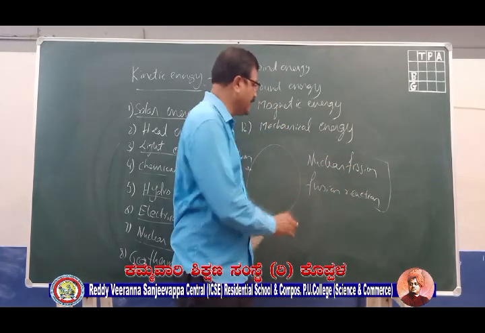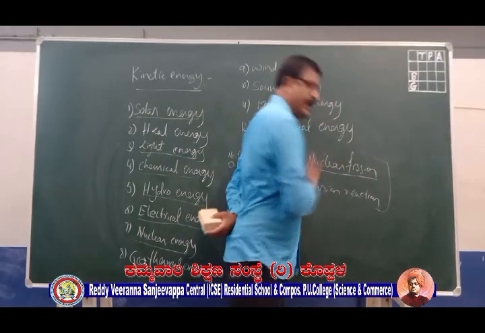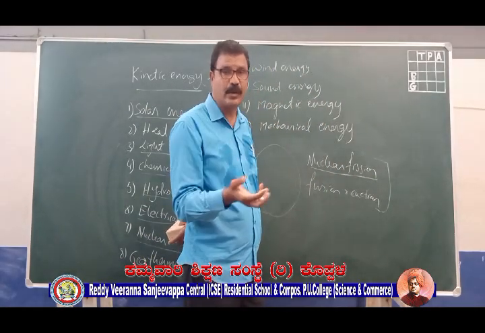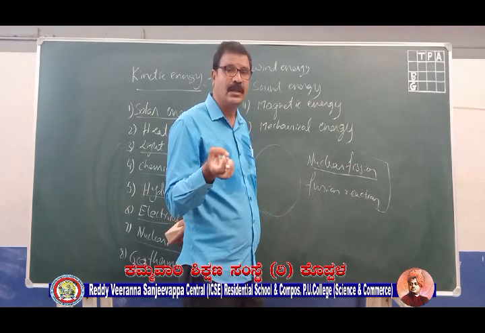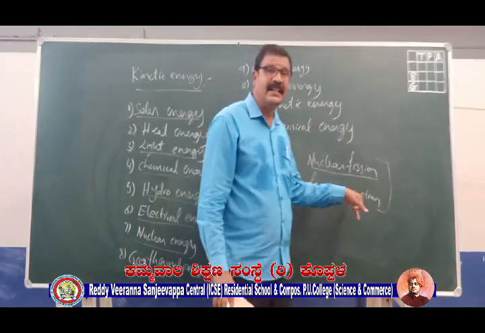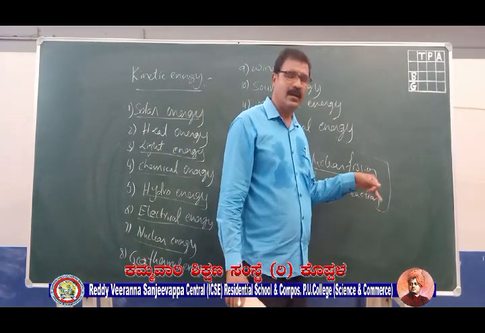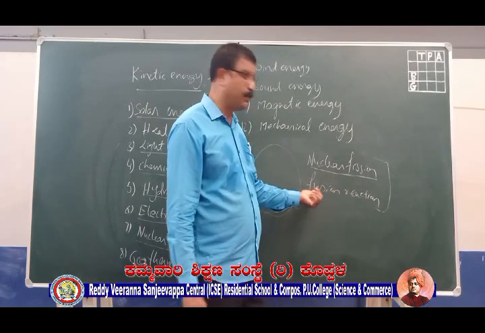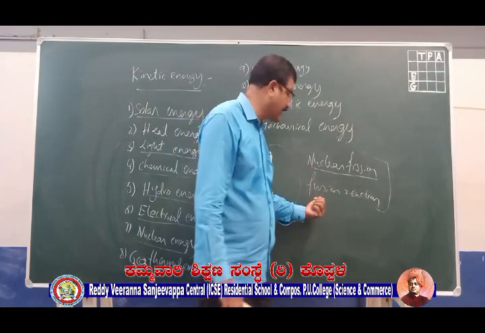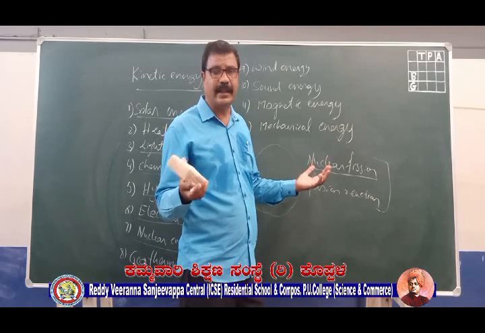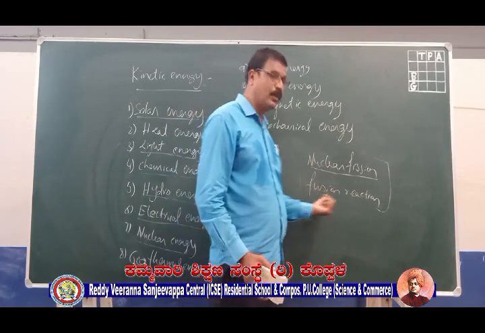And the advantage with this reaction is you can control it by controlling the releasing of neutrons. You can absorb these free moving neutrons and control this reaction. While this reaction is yet to be controlled, a lot of research is going into it. If we can control this reaction, then we will get a huge amount of energy. The energy crisis can be resolved if we can control this reaction.